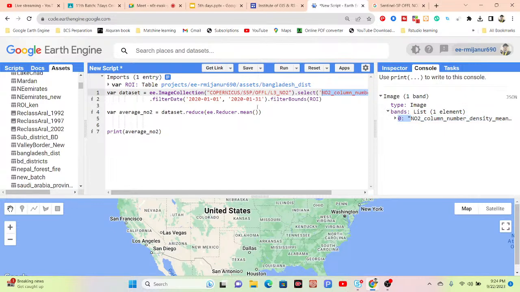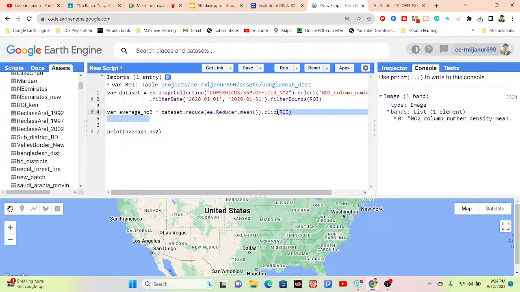Now this image I simply clip with my boundary shapefile, so I use the clip function and call the ROI. Mainly, the clip function only works for an image. The clip function does not work for an image collection. Here I simply reduced it and made an image, the average pixel value of nitrogen dioxide in one single image, so I can apply the clip function.